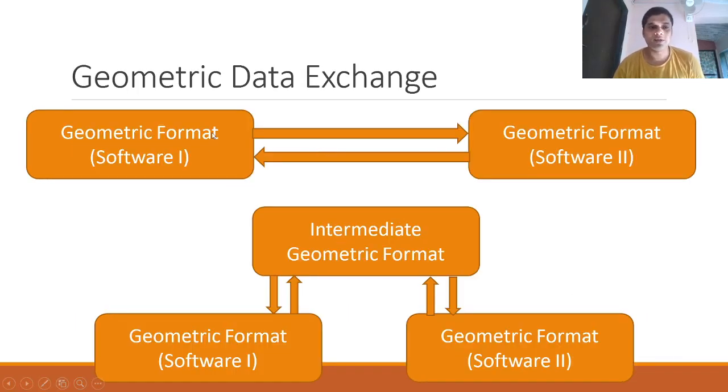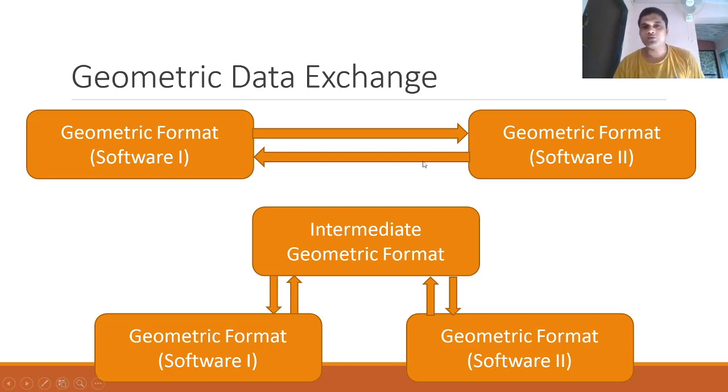So the geometric format of software one, let's say SolidWorks, is SLDPRT, and the geometric format of ANSYS, which is software 2, if we are using ANSYS Mechanical APDL, will be db.db, that is .db as the file format.